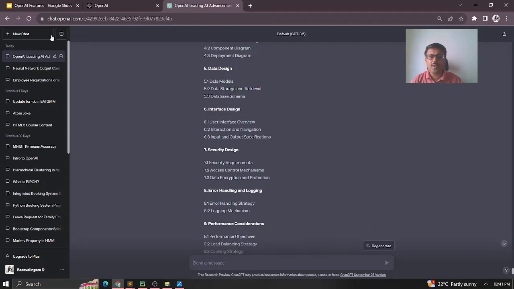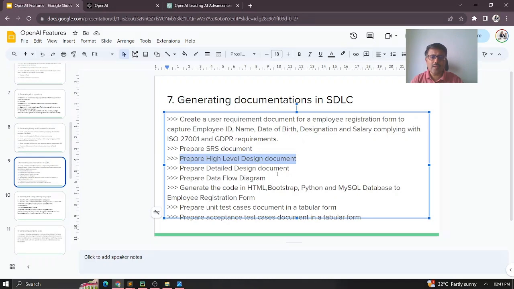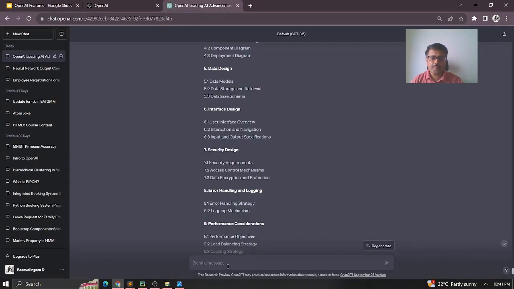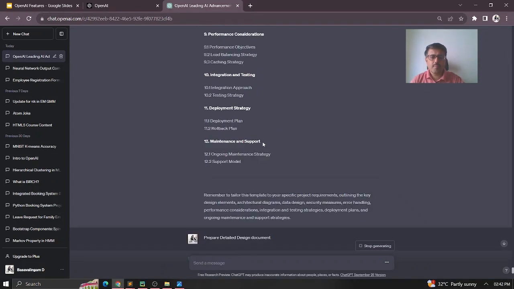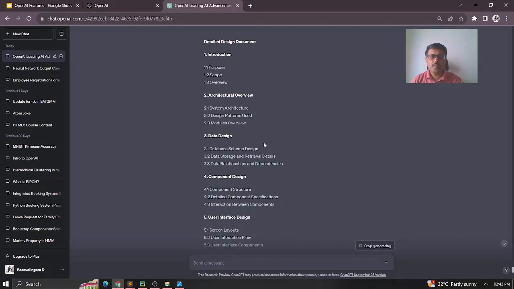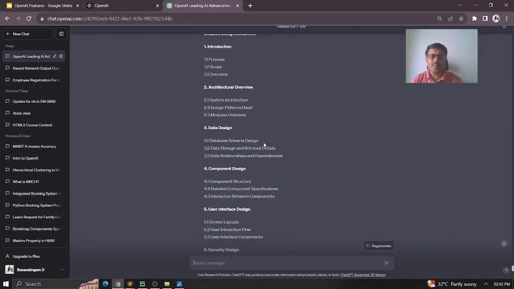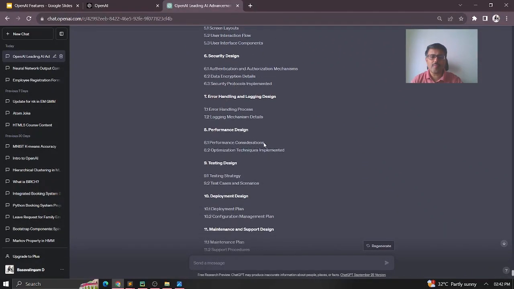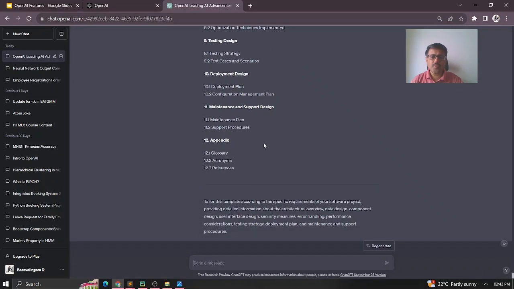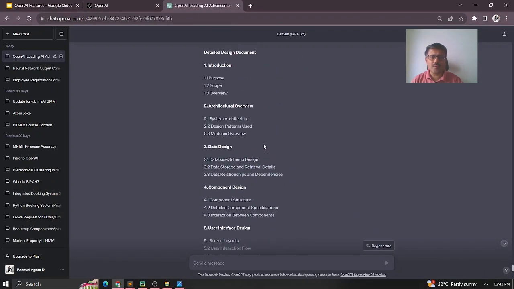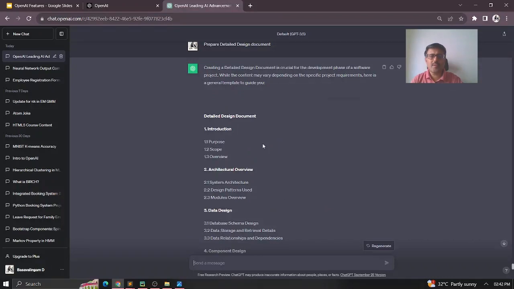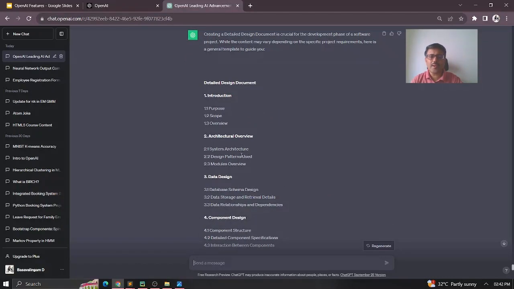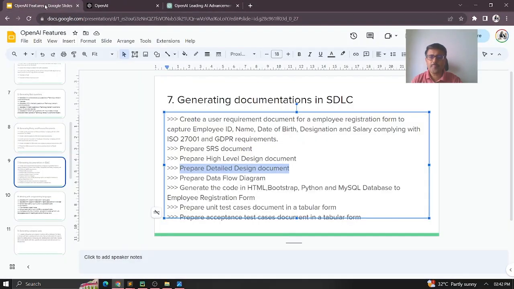Now I want it to prepare a detailed design document for the same thing. Let's see how it prepares it. Here you can see the detailed design document and how it goes; all these contents are given here. Next, I'm interested in making a data flow diagram for this.